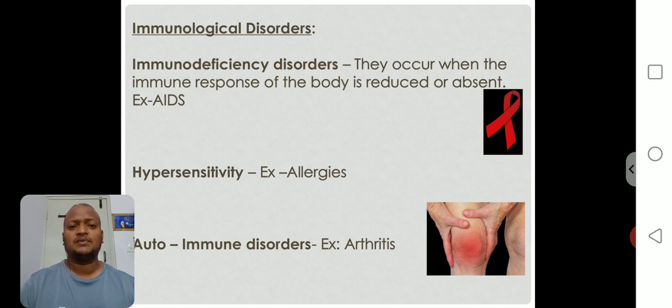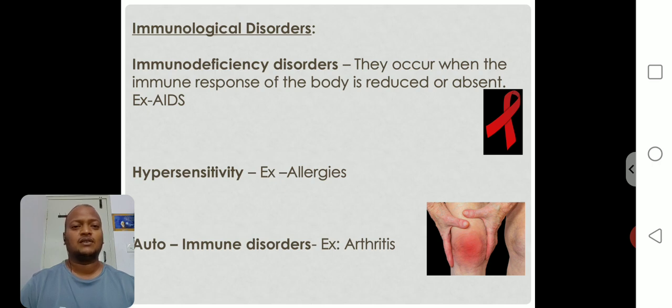So such types of characters, such types of changes take place in the body. Why allergens enter inside the body, that is called hypersensitivity. Next one, autoimmune disorders. Autoimmune disorders. Auto means what?